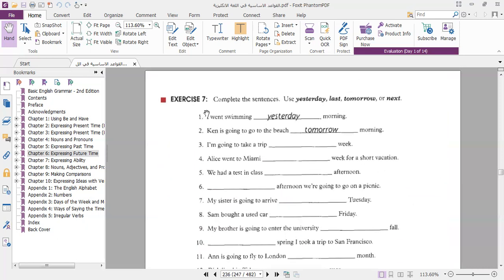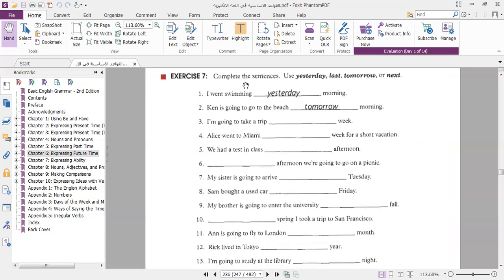Okay, exercise. Let's try to complete the sentences with yesterday or last or tomorrow or next. Number 1 is done for you. I went swimming yesterday morning because this is past. Number 2, Ken is going to go to the beach tomorrow morning.